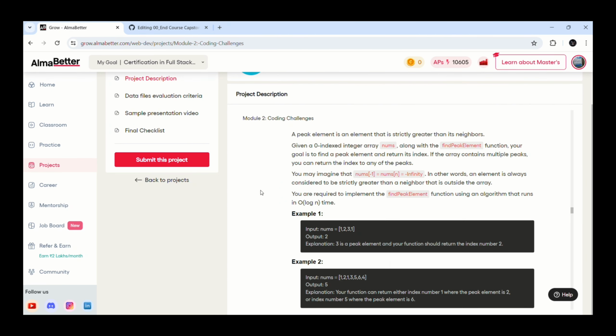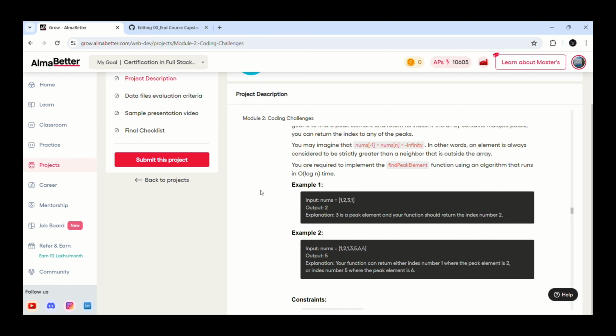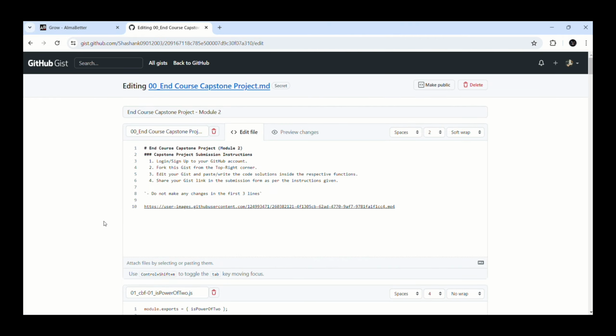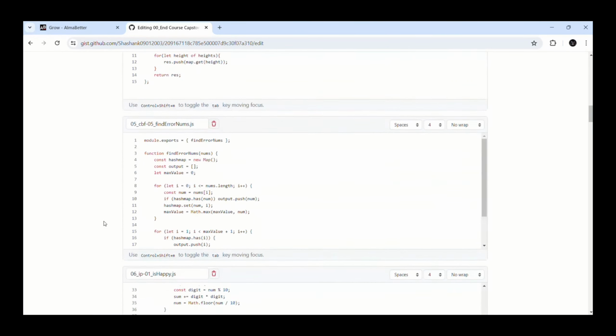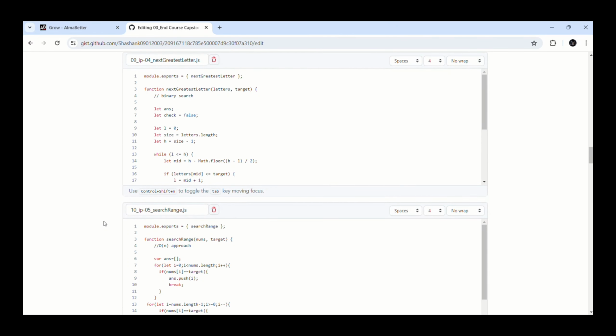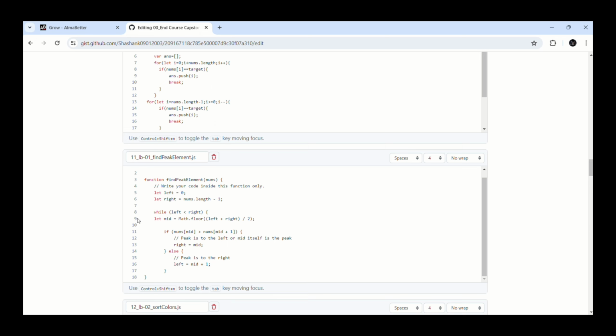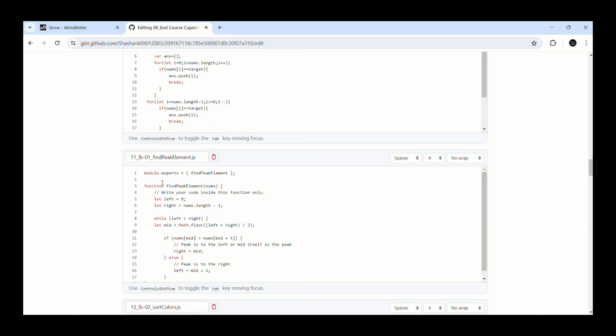You may imagine that nums[-1] equals nums[n] equals minus infinity. In other words, an element is always considered to be strictly greater than a neighbor that is outside the array. You are required to implement the findPeakElement function using an algorithm that runs in O(log n) time. For this, to find a peak element in an array efficiently with a time complexity of O(log n), we can utilize the binary search algorithm.